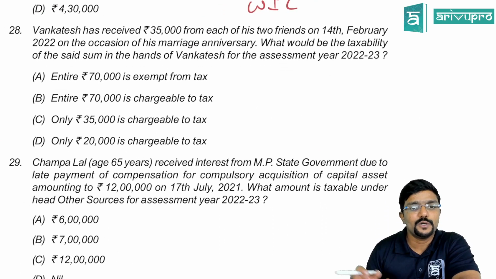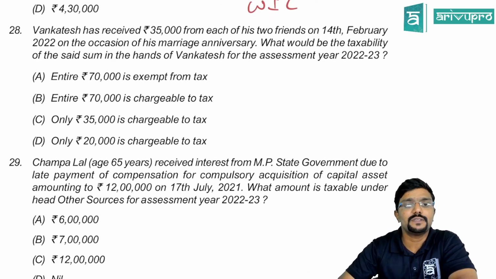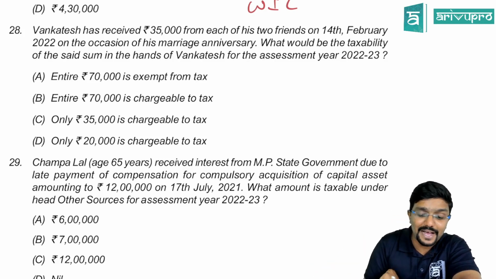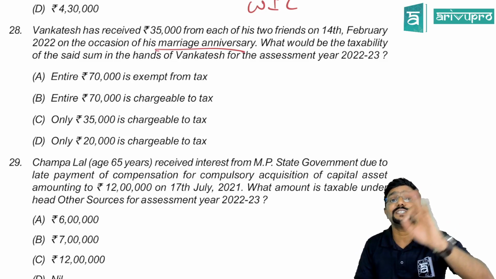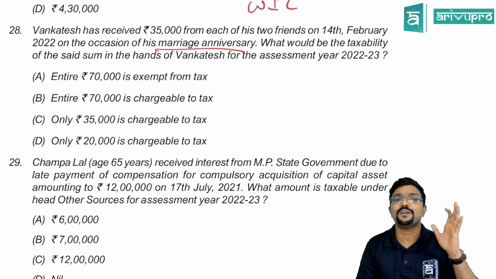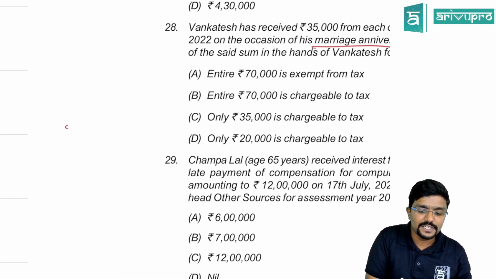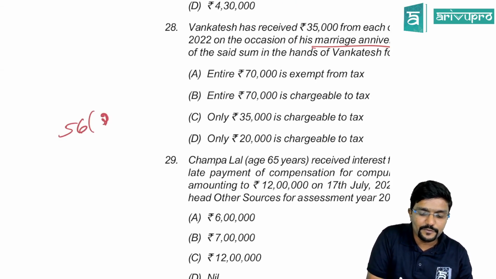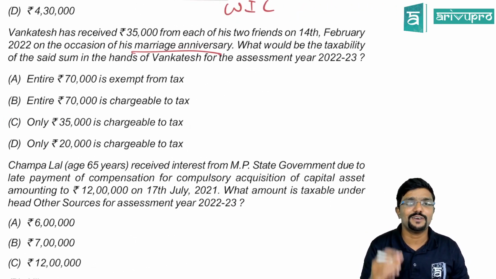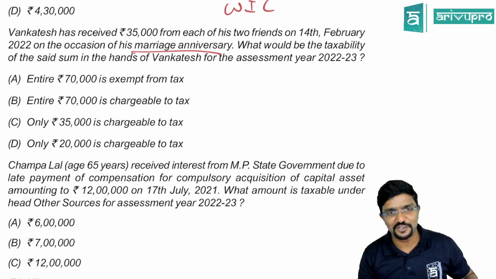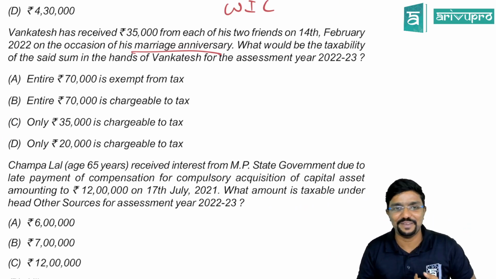Okay, we'll move ahead. 28. Venkatesh has received 35,000 from each of his two friends on 14th February 2022 on the occasion of his marriage anniversary. See, if you have received any gift on the occasion of marriage, it is not taxable. But if you are receiving it on a marriage anniversary, then section 56(2)(x) will be applicable. The exception is if you are receiving it on the occasion of marriage. Why? Because marriage can be celebrated only once, not every year. And you guys will experience it later.